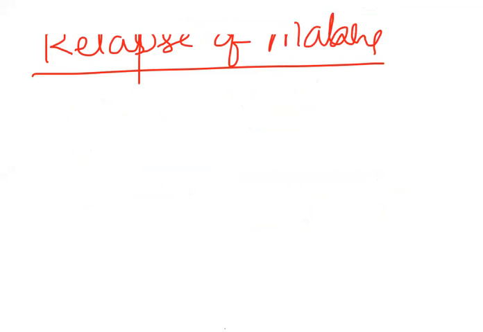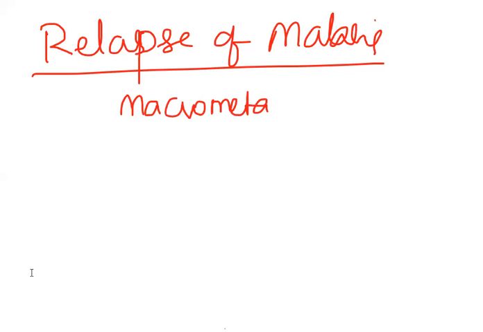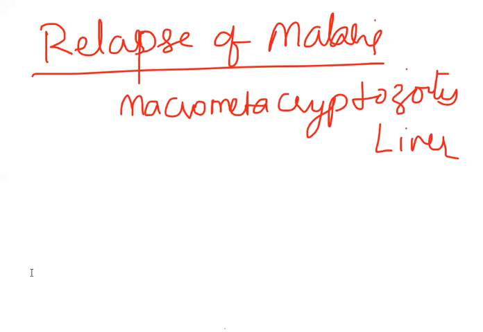What is relapse of malaria? The relapse of malaria means that after the completion of the treatment, when the patient becomes normal, he gets malaria again. Because of what? Some of the stages like macrometacryptozoites may survive for a longer period of time in the liver. They survive even though the treatment is over.